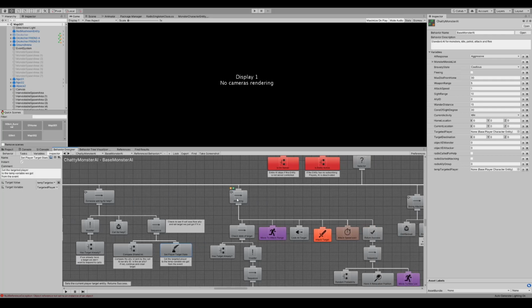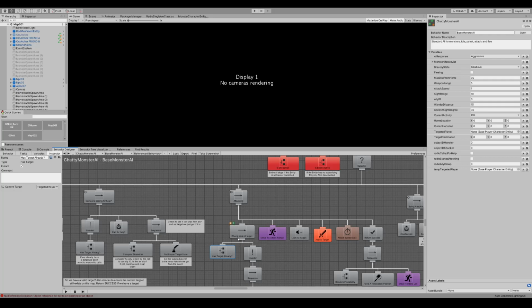And if we look at attacking, it basically decides everything on the targeted player. So if this behavior tree actually has, I think these are base character entities, in a targeted player variable, then it will attack. So this is the defining point of attack.